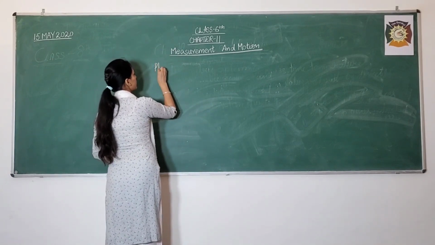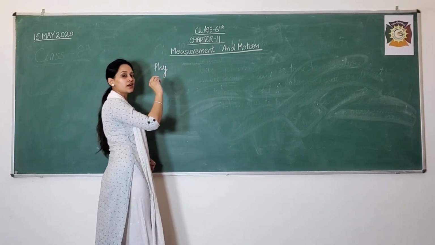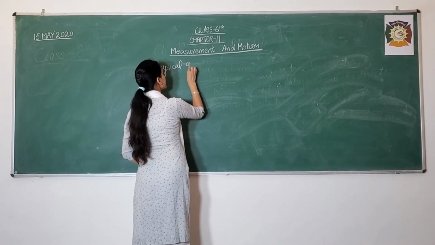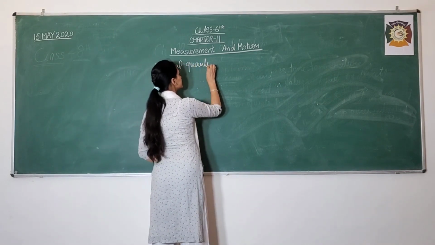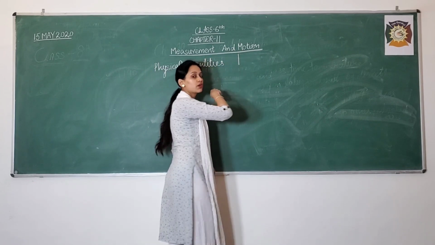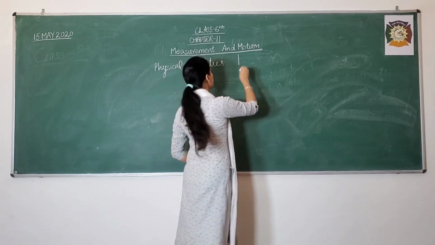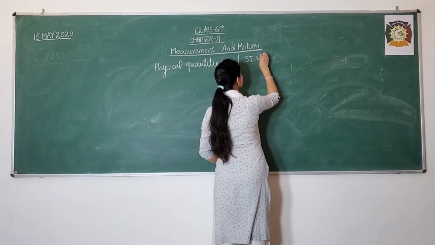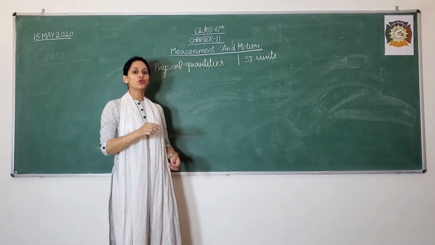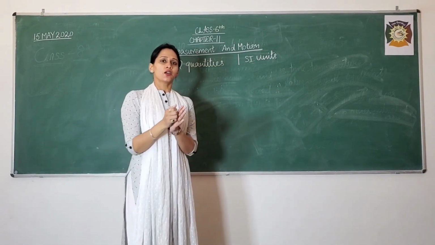If I make a table through which you can easily understand, on one side I am writing the physical quantities, on the other side SI units. What is the meaning of unit?